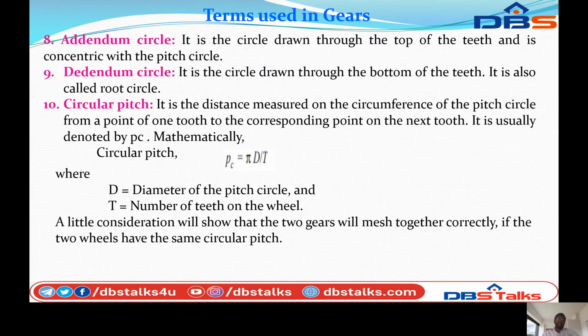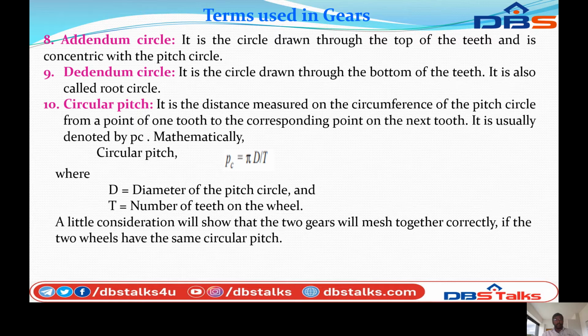Addendum circle is a circle drawn through the top of the teeth, concentric with the pitch circle. Dedendum circle is a circle drawn through the bottom of the teeth. It is also called the root circle.